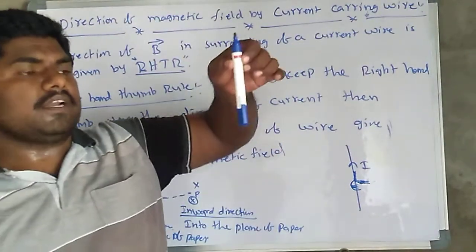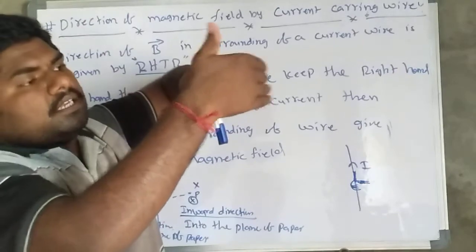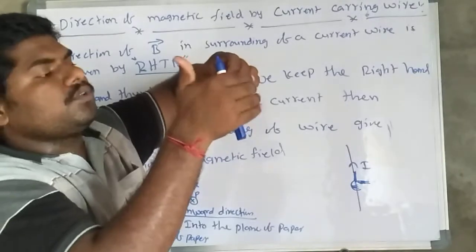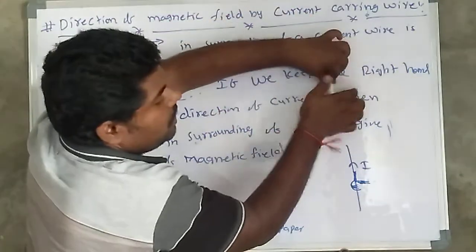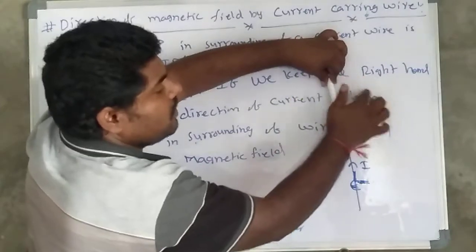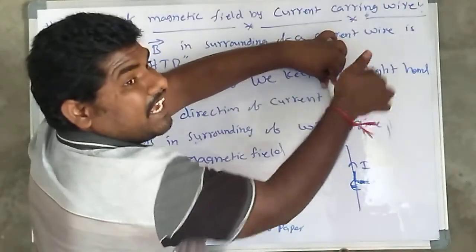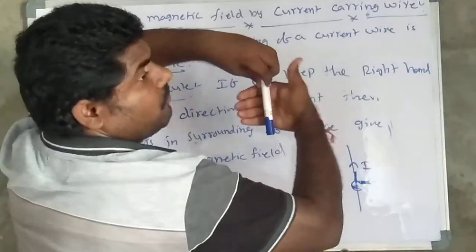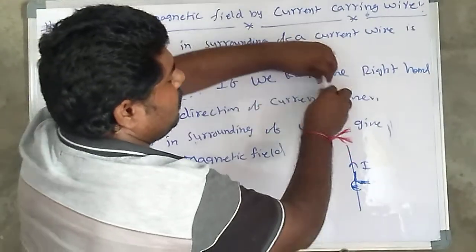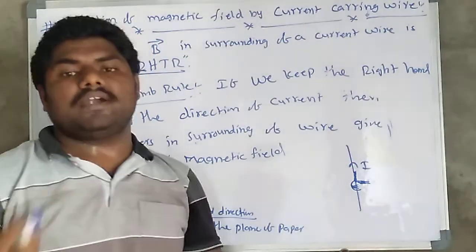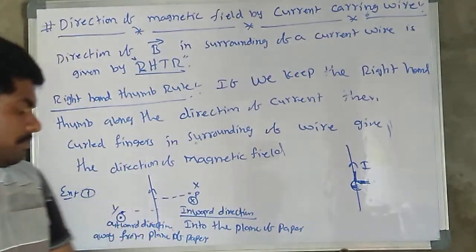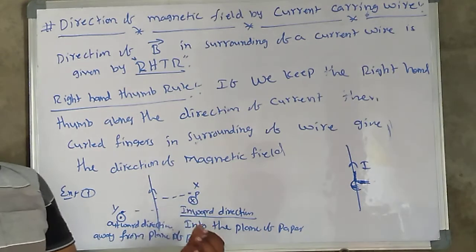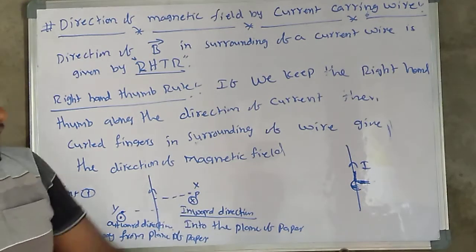It means on this right side point, see my curl fingers going into the board like this. So in this area it is a cross, inward direction. On the other side my fingers come away from the plane of paper, so it is the outward direction. The symbol for outward is a dot in a circle. The inward symbol is a cross in a circle. Clear everybody?